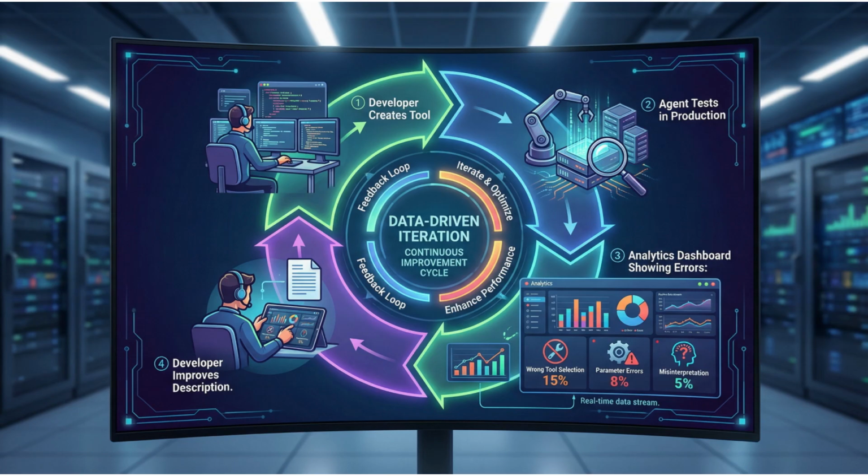Testing tools with actual agents reveals usability issues that developers miss. Run your tools through real agent interactions. Where does the agent choose the wrong tool? Where does it pass incorrect parameters? Where does it misinterpret results? This feedback loop is essential. Tools that work perfectly in unit tests often fail in production because the description was ambiguous to the AI, even if it seemed clear to humans.